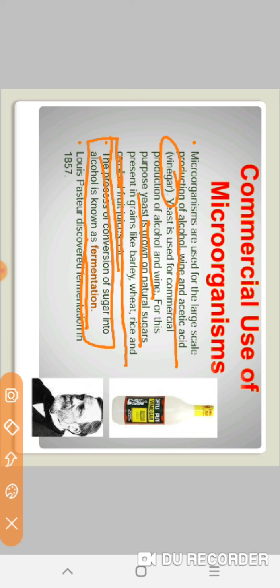Who discovered fermentation? Fermentation was discovered by Louis Pasteur in 1857. Learn these points. Who discovered fermentation? Louis Pasteur, and he discovered it in 1857. What is fermentation? You also have to learn. Fermentation is the process of conversion of sugar into alcohol.